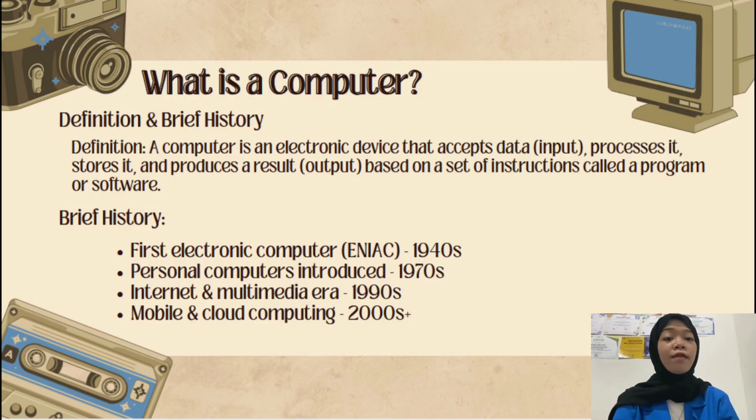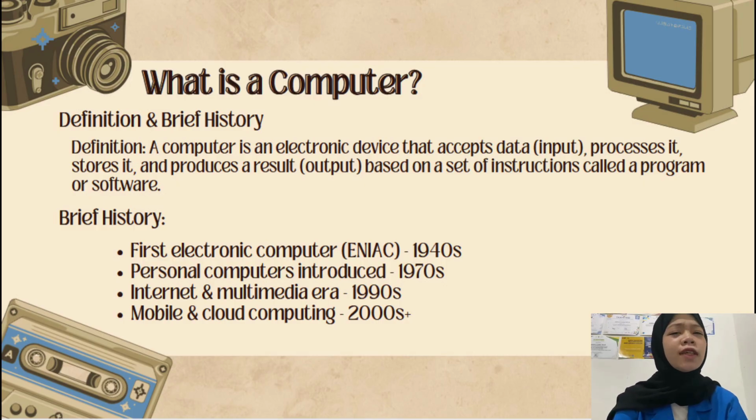Now, computers have not always looked the way they do today. Let's take a quick look at history. In the 1940s, the first electronic computer, called ENIAC, was built. It was the size of a room. By the 1970s, personal computers were introduced, making computing accessible to ordinary people.